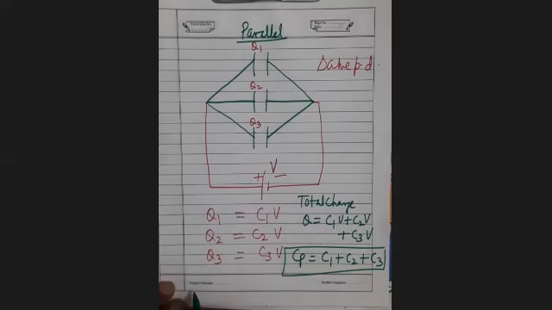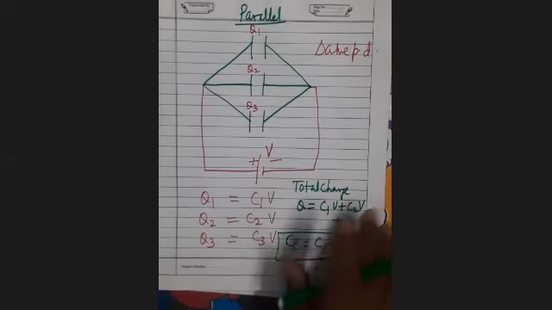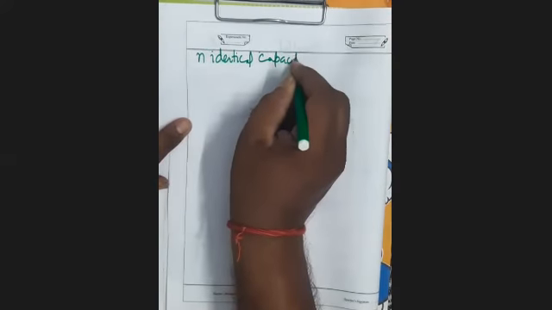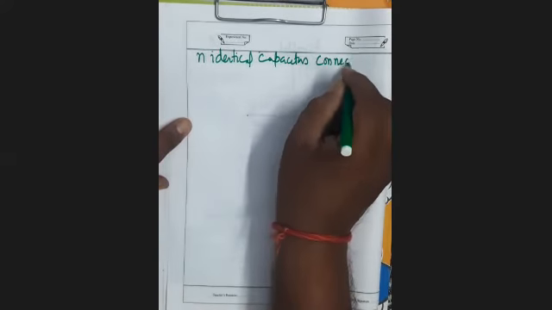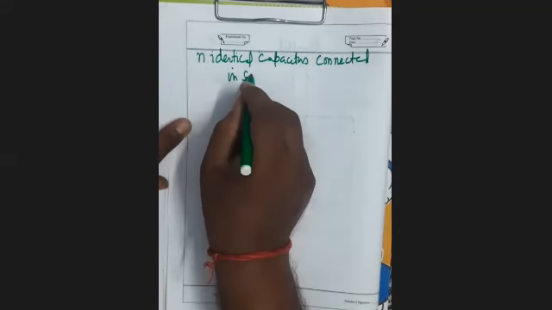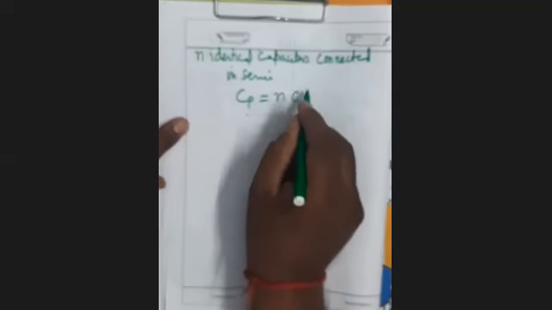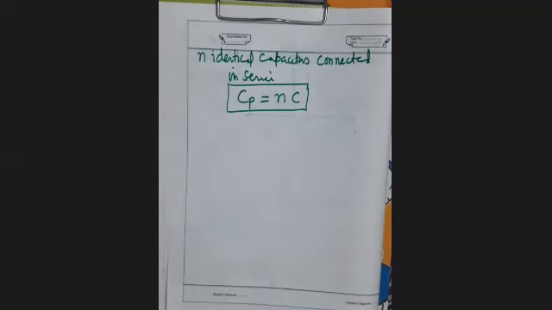Now suppose there are n identical capacitors connected in parallel. Then Cp equals n into C. This will be the capacitance of the equivalent parallel combination.